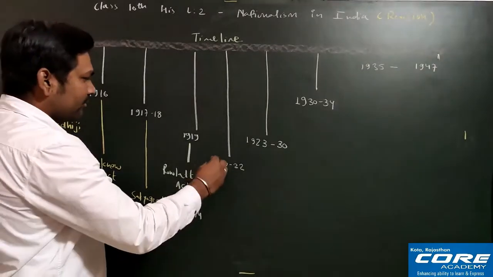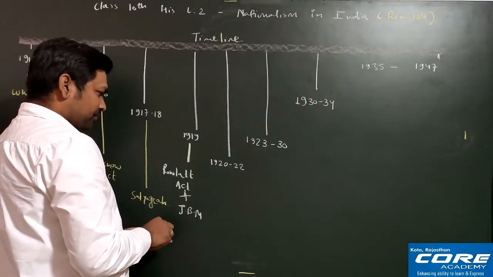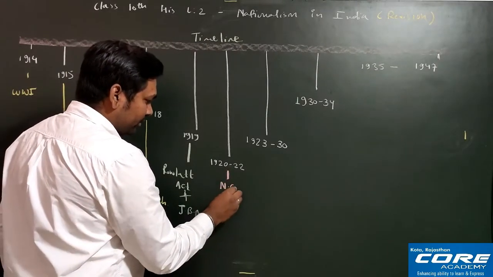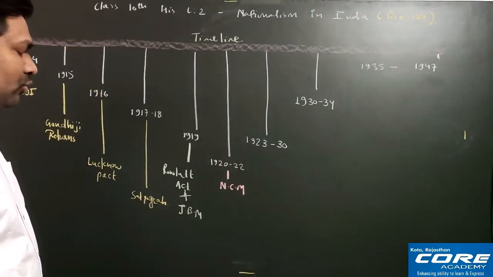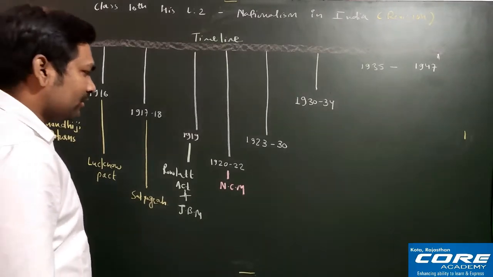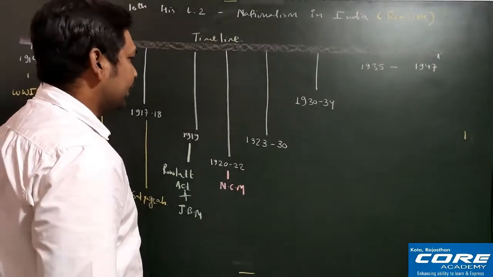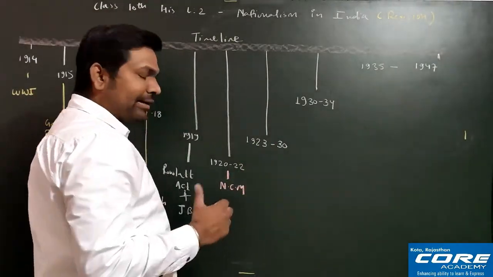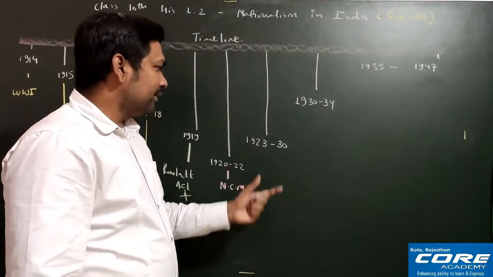After that in 1920 we will discuss the next very important part, known as the non-cooperation movement. Very very important. With the non-cooperation movement, one more movement was there, called the Khilafat movement. I'll tell you about the Khilafat movement along with the non-cooperation movement only, don't worry about that. Then 1923 to 30: after the non-cooperation movement ended, what events took place in this particular period, that we will see.